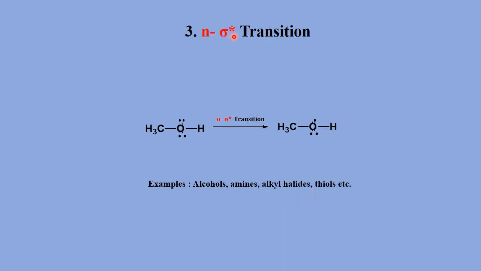So these n to sigma star transitions are observed in molecules having non-bonding pairs of electrons, that is alcohols, amines, alkyl halides, thiols. In alcohol the non-bonding electron pairs are present on oxygen. In amines there are non-bonding electrons on nitrogen. In alkyl halides there are non-bonding electrons on the halides, and in thiols the non-bonding electron pairs are on sulfur. So this type of compound shows n to sigma star transitions.